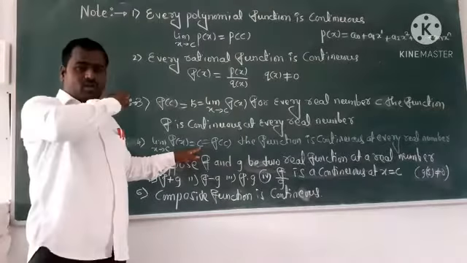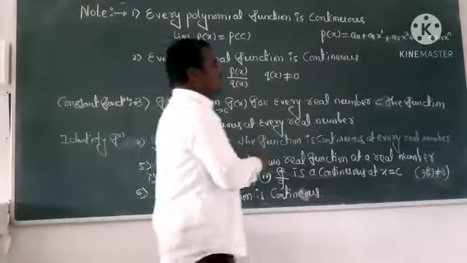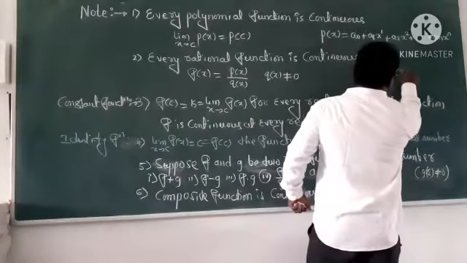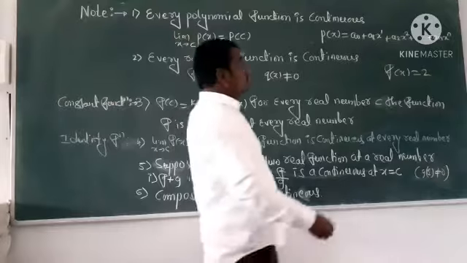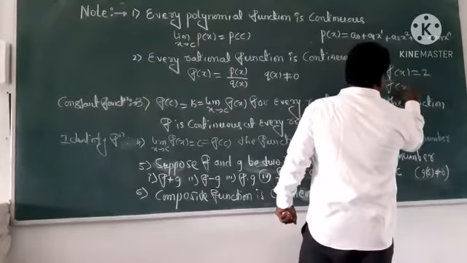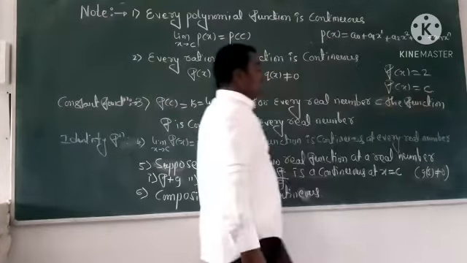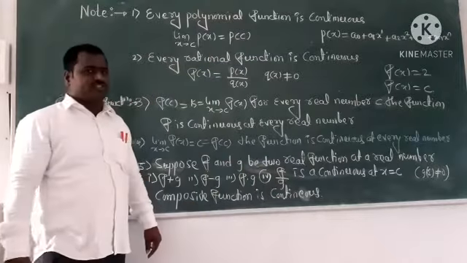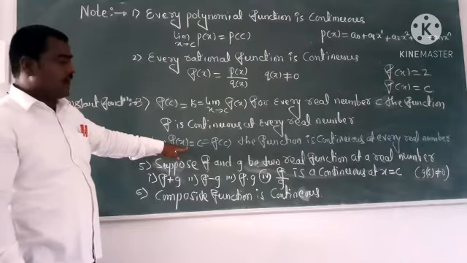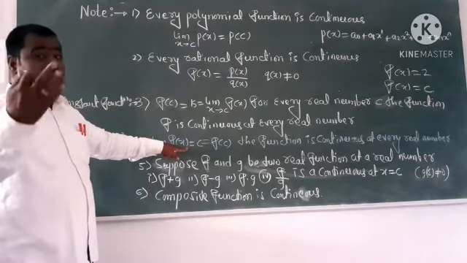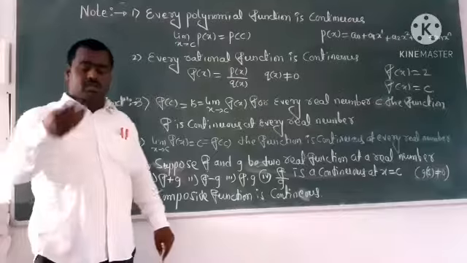Here f of x is equal to 2 is one type of constant function. Generally it is expressed as f of x is equal to c. That is a constant function. So at each and every real number it is also continuous. Keep in your mind.